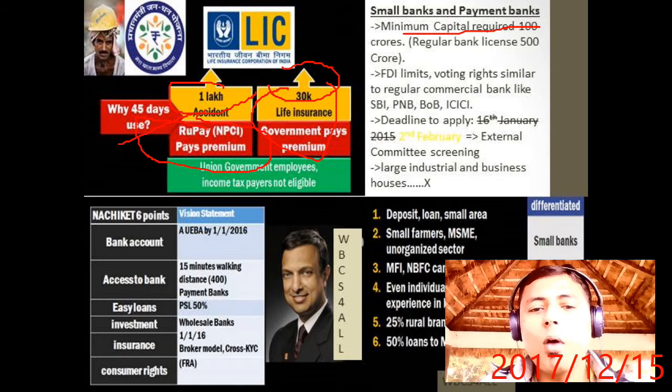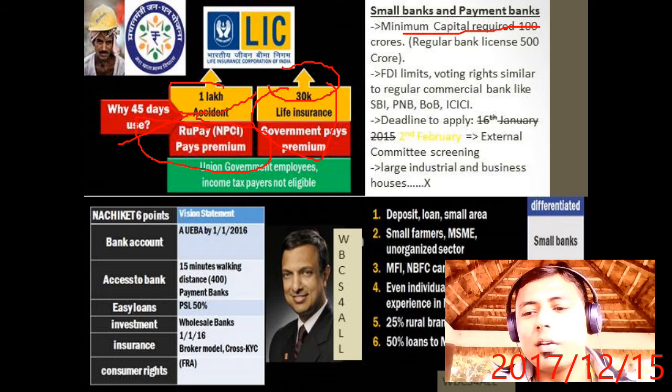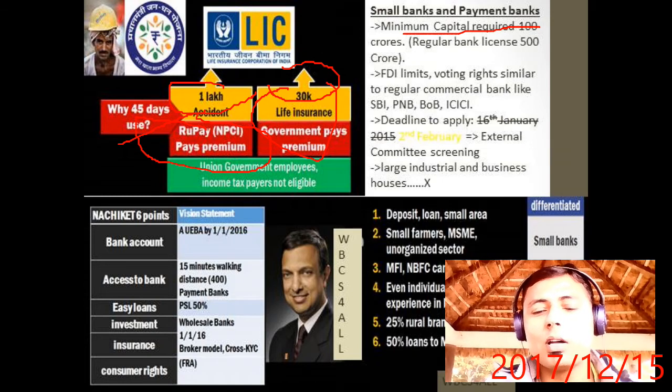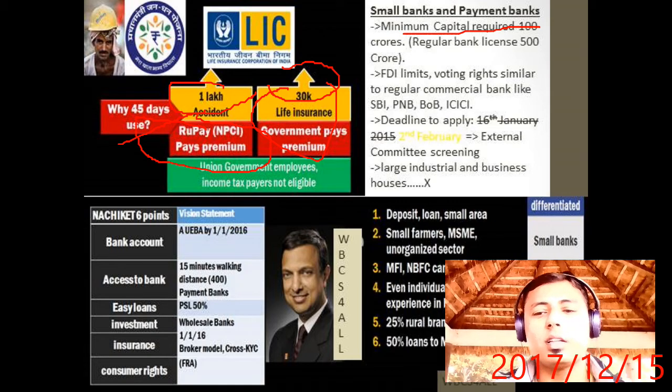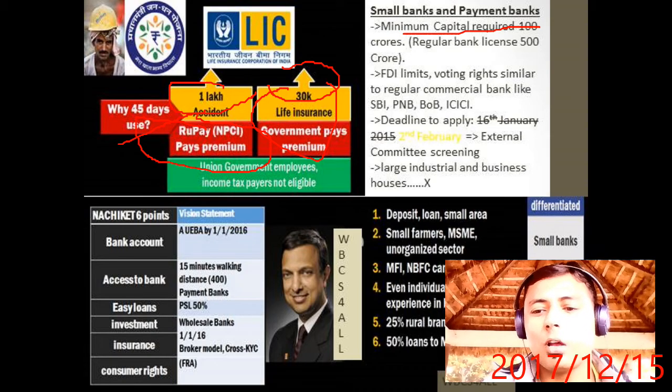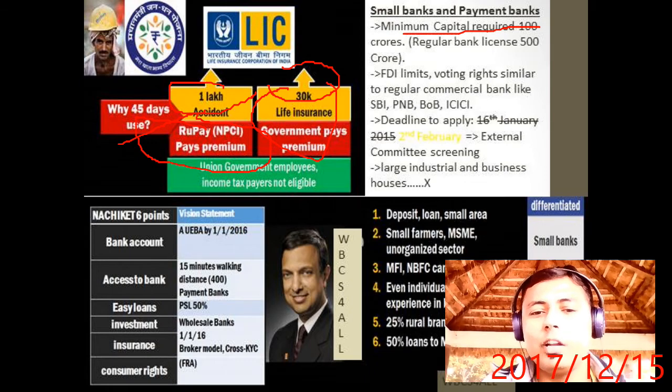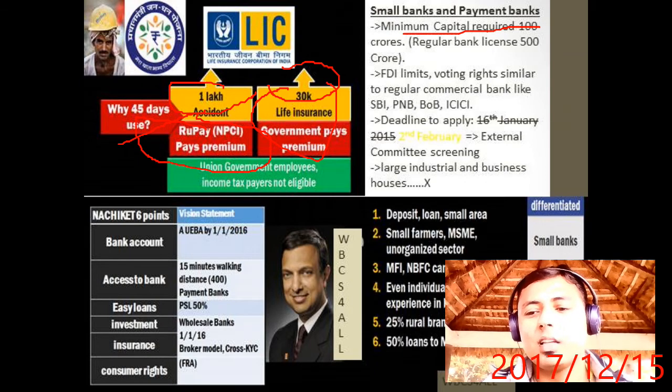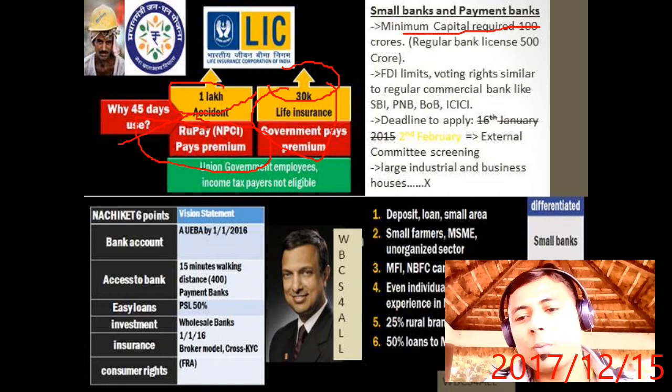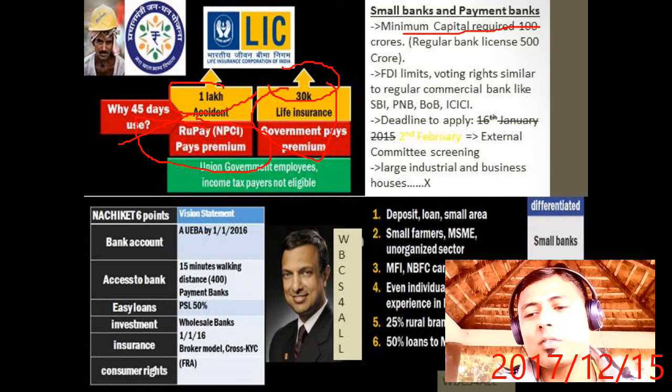A small bank will take deposits and give loans, and it will serve a small area. Small farmers and MSMEs are organized. A microfinance institution or non-banking finance institution can convert into a small bank. Now what will happen? Even an individual with 10 years of experience in banking and cooperatives can open this branch. 25% rural branching, 50% loan to MSME.